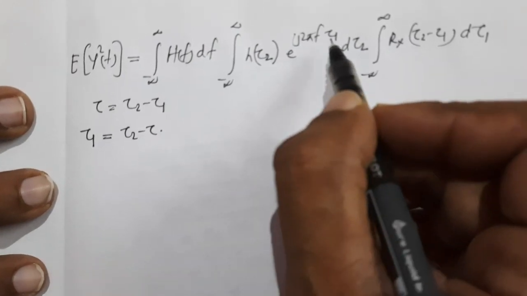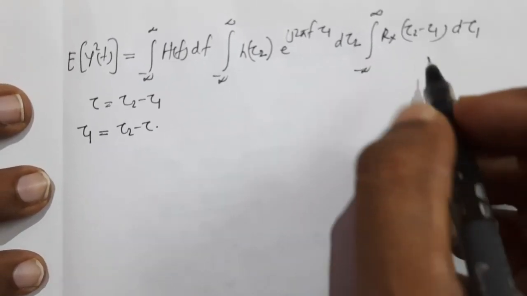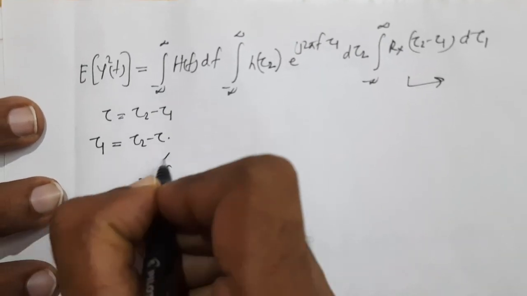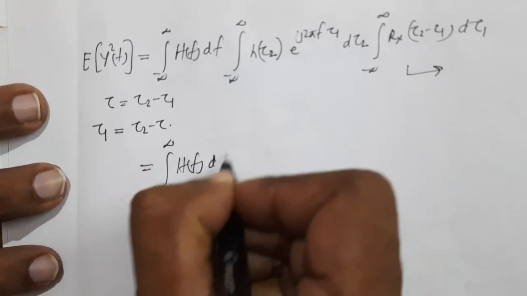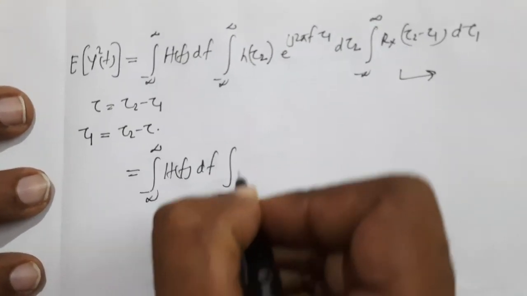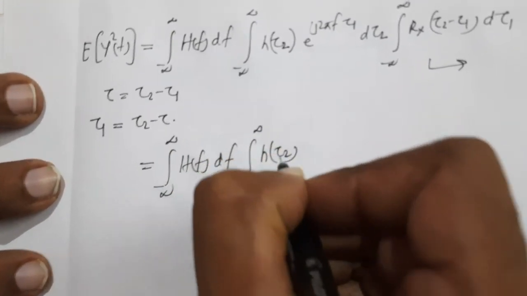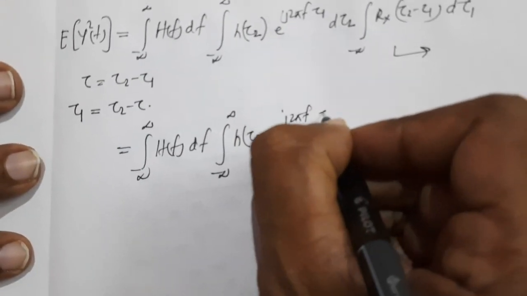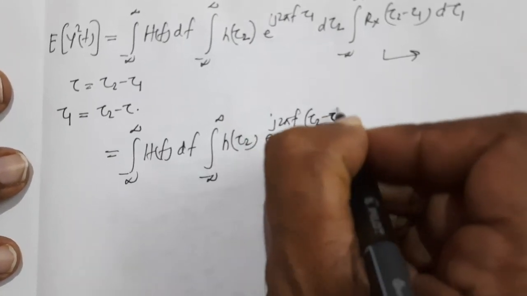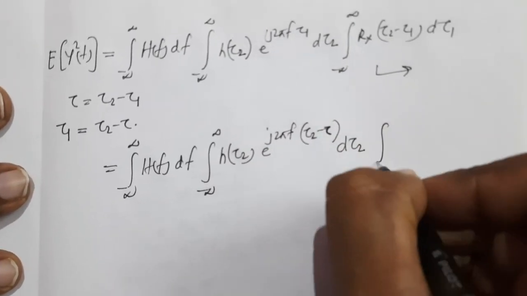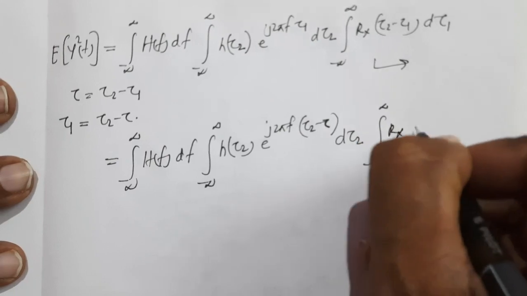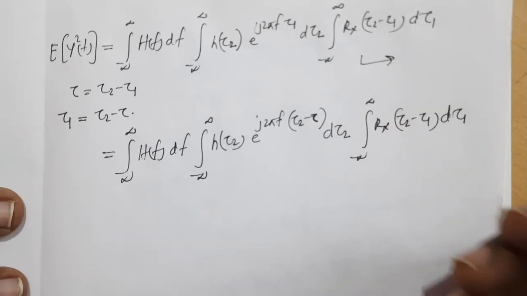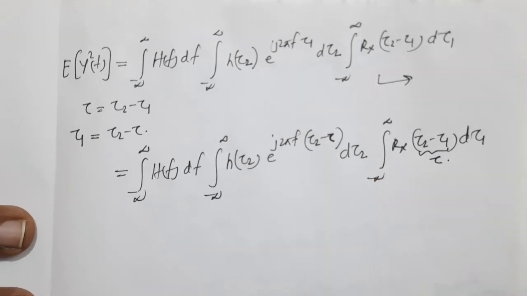I am rewriting this particular equation: the integral of H of f df, the integral of h(tau 2) e raised to j 2 pi f times (tau 2 minus tau) d tau 2, and the integral of Rx(tau 2 minus tau 1) d tau 1. We know that tau 2 minus tau 1 is tau.